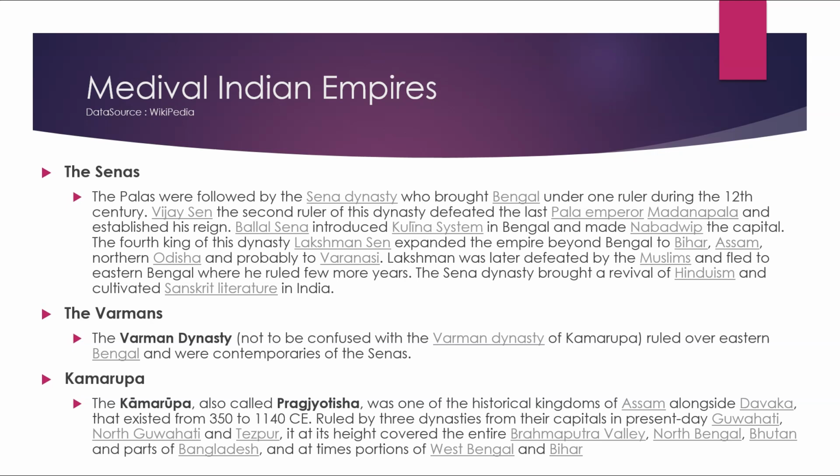The Palas were followed by the Sena dynasty, who brought Bengal under one ruler during the 12th century. Vijay Sen, the second ruler of this dynasty, defeated the last Pala emperor Madan Pal and established his reign. Ballal Sen introduced the Kuleen system in Bengal and made Navadvip the capital.